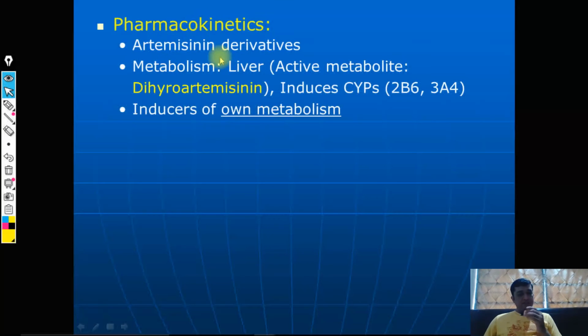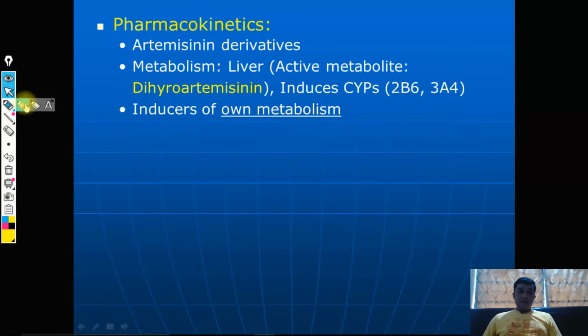Most of the details we have discussed in the previous slide, but still if there are some advances regarding the pharmacokinetic parameters, it is my request you to go through those details, which will be very important as far as the knowledge is concerned. Metabolism is through the liver, as we have discussed. It is a prodrug, and the active metabolite is dihydroartemisinin.